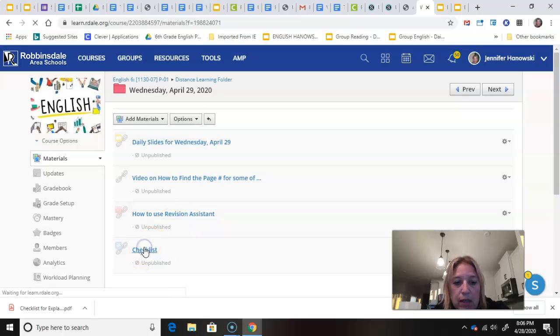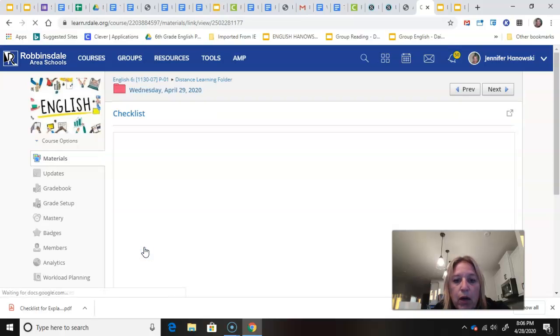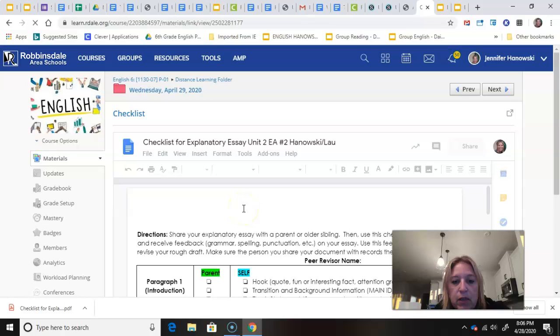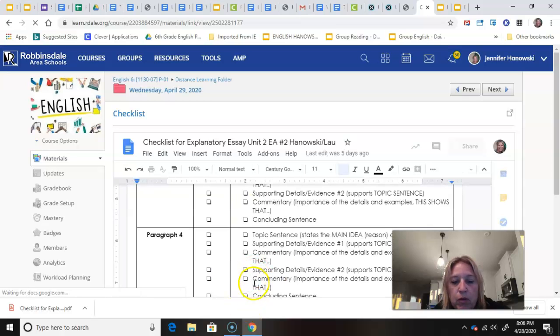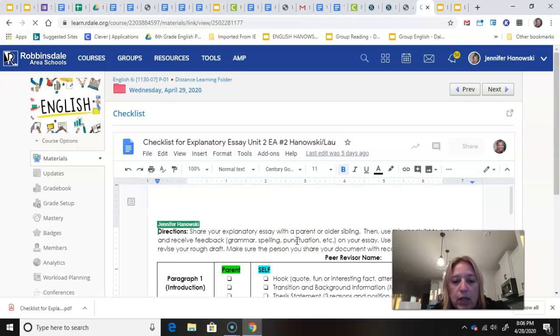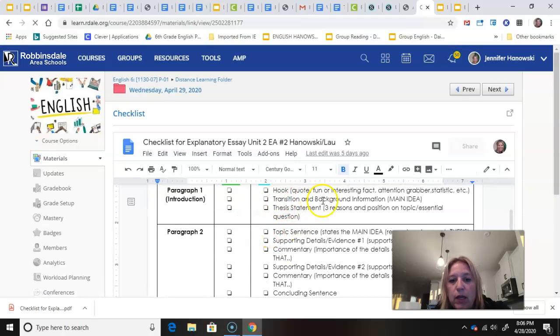Here is the checklist for when you are using Revision Assistant and fixing your paper, to make sure you have the different elements in your paper. So, oops, I just scrolled too fast. But there's a little checklist, like the first one, you have a hook, transition, background information, thesis statement. Paragraph 2, 3, and 4 will all look the same. But here's the checklist making sure you have this information in your paper.